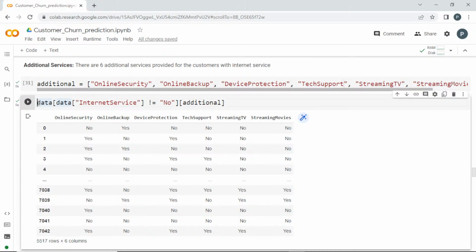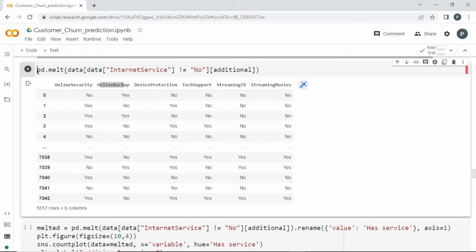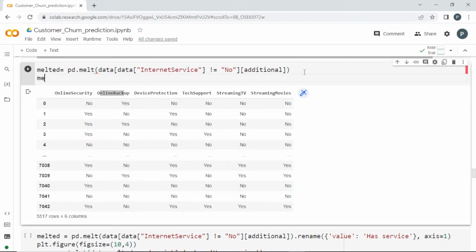There is an option known as pd.melt. What melt will do is it will just melt it. All these columns are converted into a single column, and the values will come one by one below. So I'll pass this pd.melt and store it in a variable, for example melted. If you want to see it, I can pass melted.